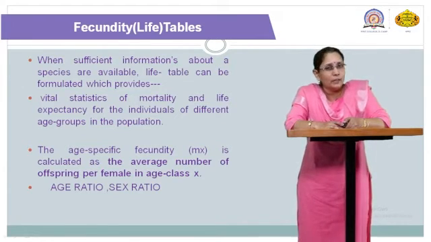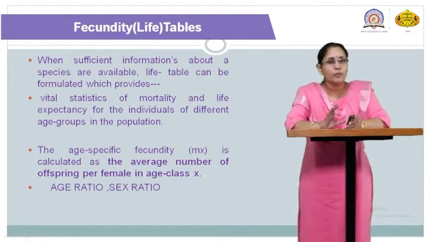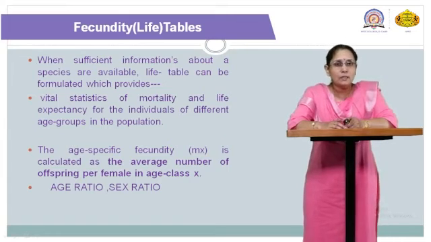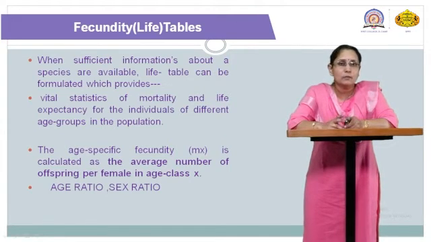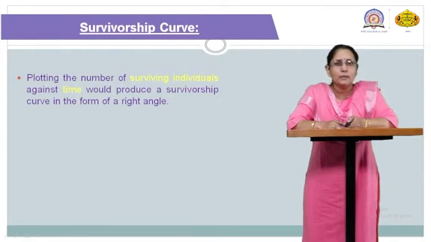Simply, in a fecundity life table, we analyze, when the whole information is available to us, it becomes easy to analyze the whole parameters or characteristics of that group of individuals, for example mortality, then natality, what is the age ratio, what is the sex ratio, etc. So that is nothing but the fecundity life table, simply the analysis of that whole population.